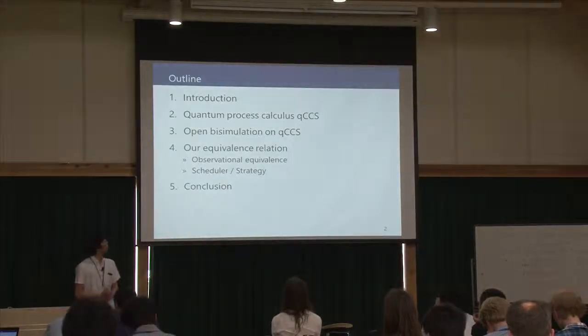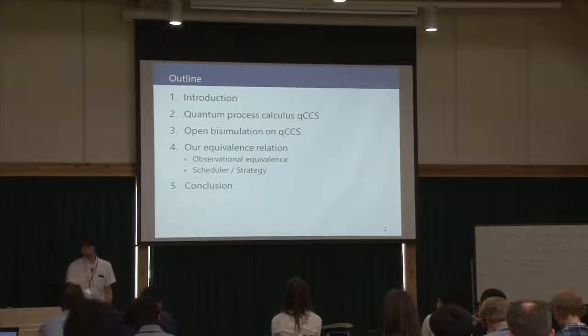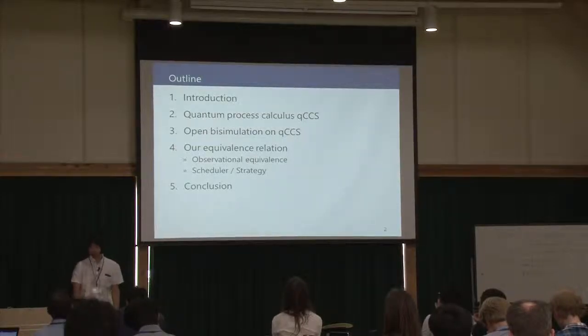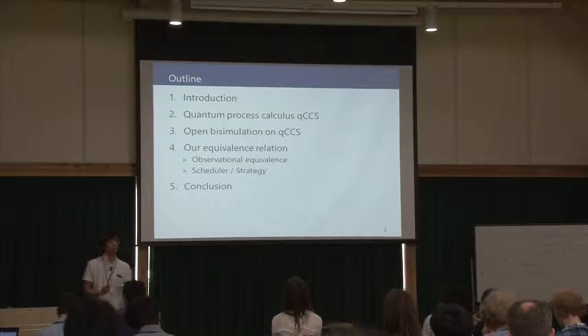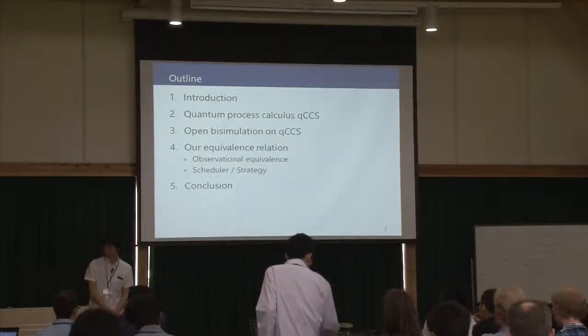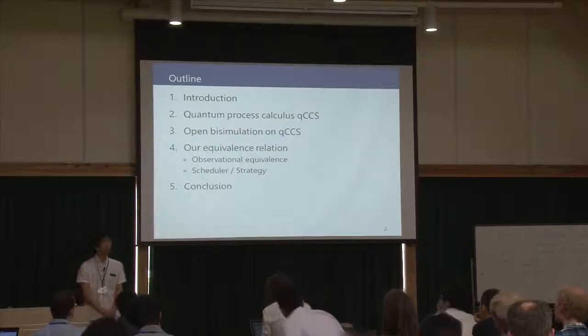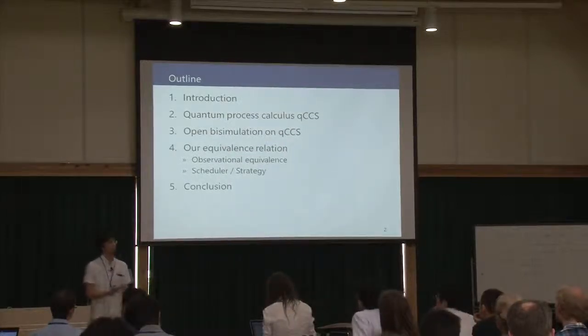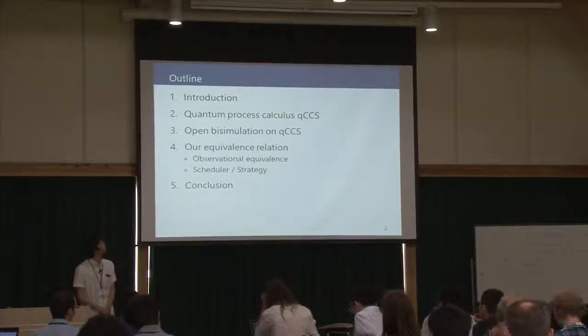My presentation will be in 5 parts. First, I talk about the background and motivation of our research. Second, I review the definition of a quantum process calculus named QCCS. Third, I introduce an existing equivalence relation, which is named open bisimulation.